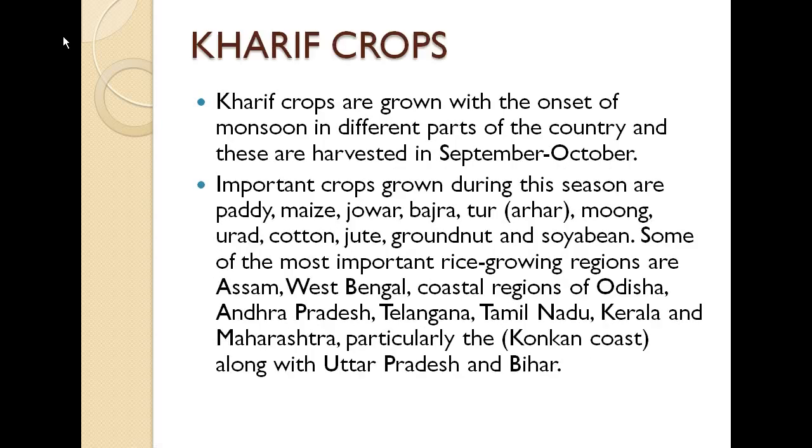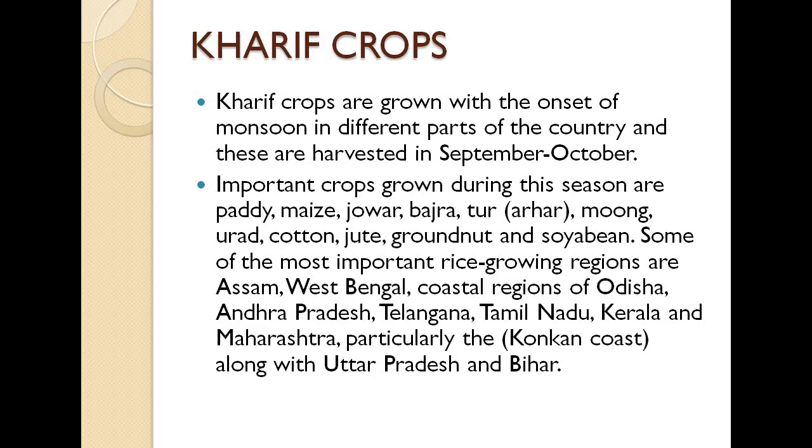Then the second type of season is Kharif crops. So in Kharif crops, they are grown with the onset of monsoon in different parts of the country, and these are harvested in September and October. So basically these Kharif crops are grown in the particular season when the monsoon occurs. So they start working in the monsoon season itself, and they harvest all the crops in the month of September and October.